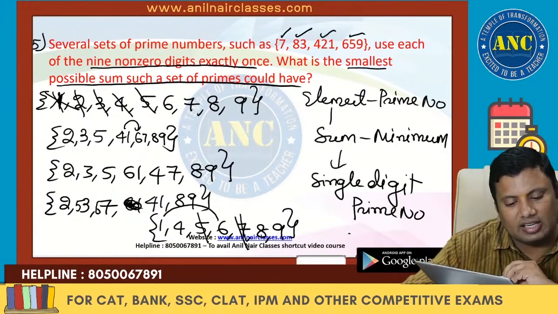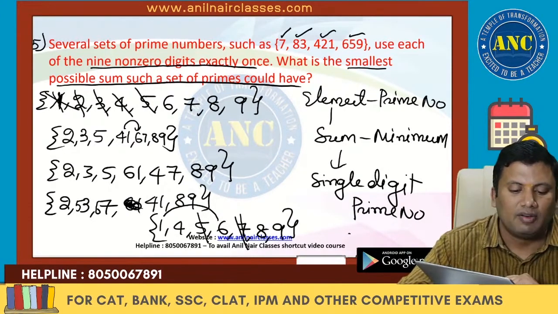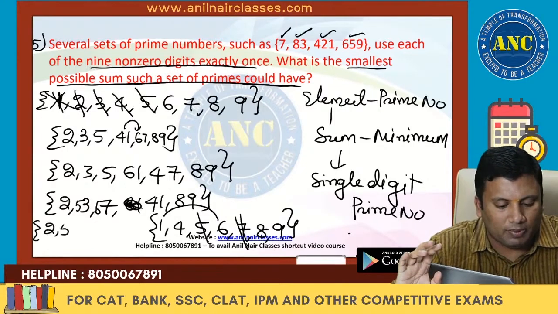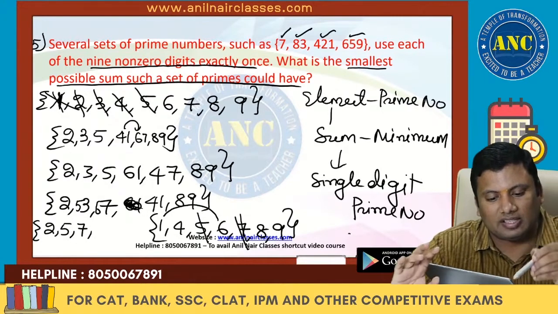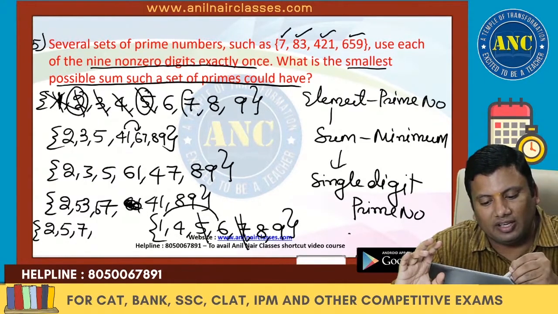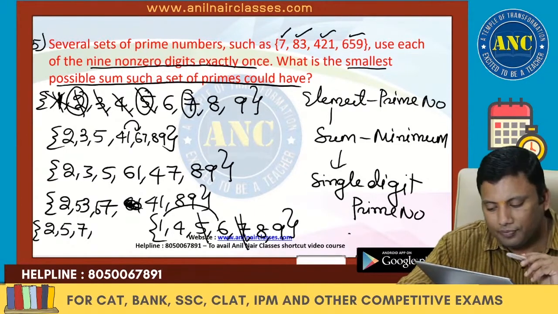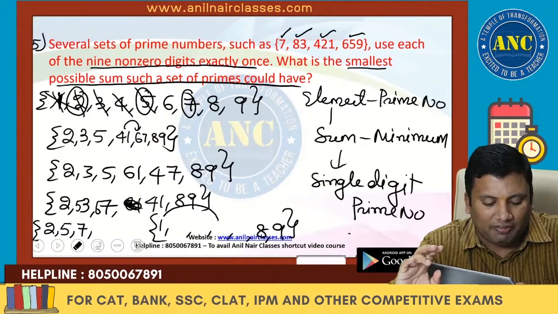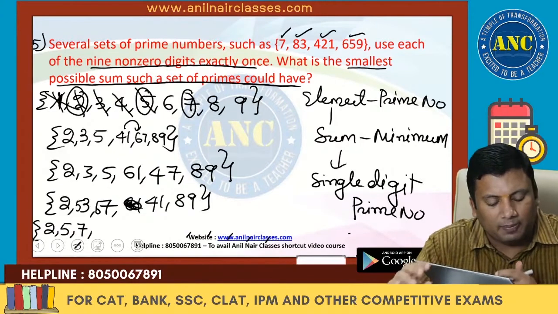Is this another set that is possible? Everything I have taken: 1, 2, 3, 4, 5, 6, 7, 8, 9. Let me check if any other case is possible. If I take single digit prime numbers 2, 5, 7, then 2 is taken out, 5 is taken out, 7 is taken out. I will write down here 2, 5, 7. I hope you are understanding. A little bit of counting is there, but anyway, smallest it is asking. Let me write one more case.